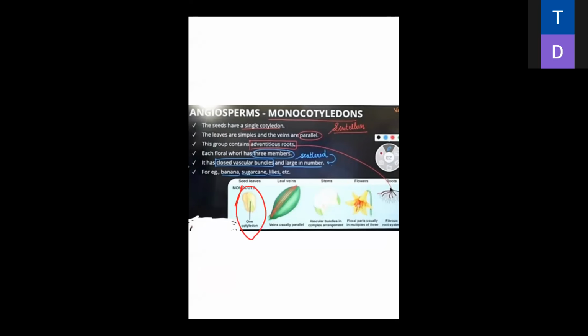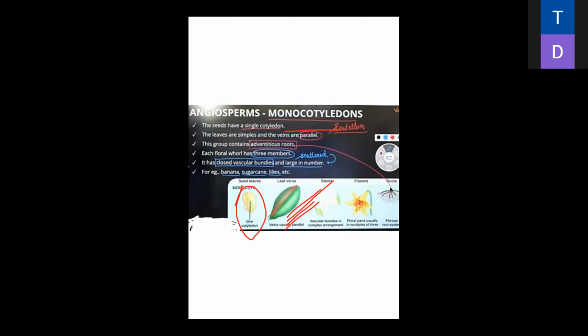Like in maize, that is known as the monocotyledon, and the leaves are simple and the veins are parallel. Parallel means like that, which is present in banana, maize, etc. The single seed is also known as the scutellum. The single-seeded monocotyledon is also known as the scutellum.